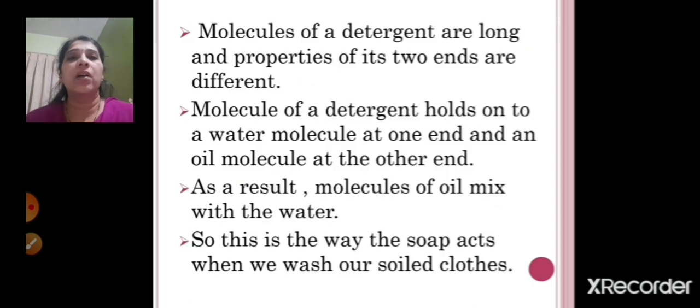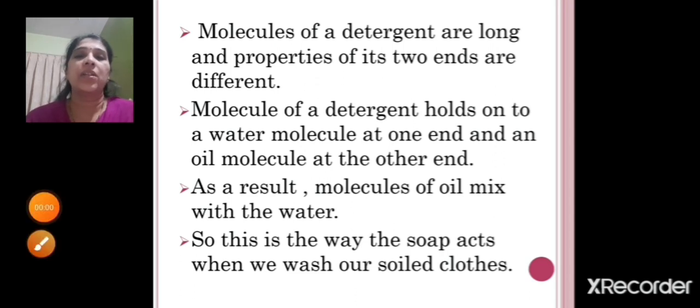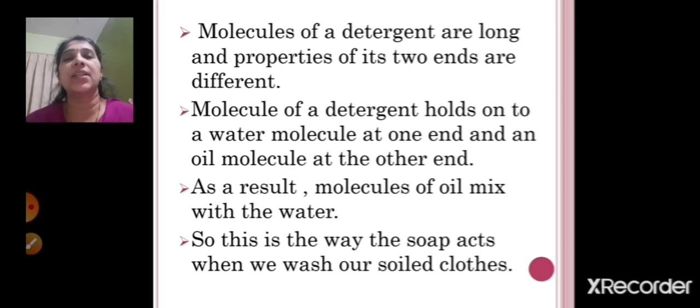Now children, we'll just discuss one experiment, right? What you have to do is take some water in a clean glass bottle, right? And then add some oil to that glass bottle. And then close it and shake it vigorously. Now you all know that oil does not get mixed in water. So oil will float on water because water is heavier than the oil, right?